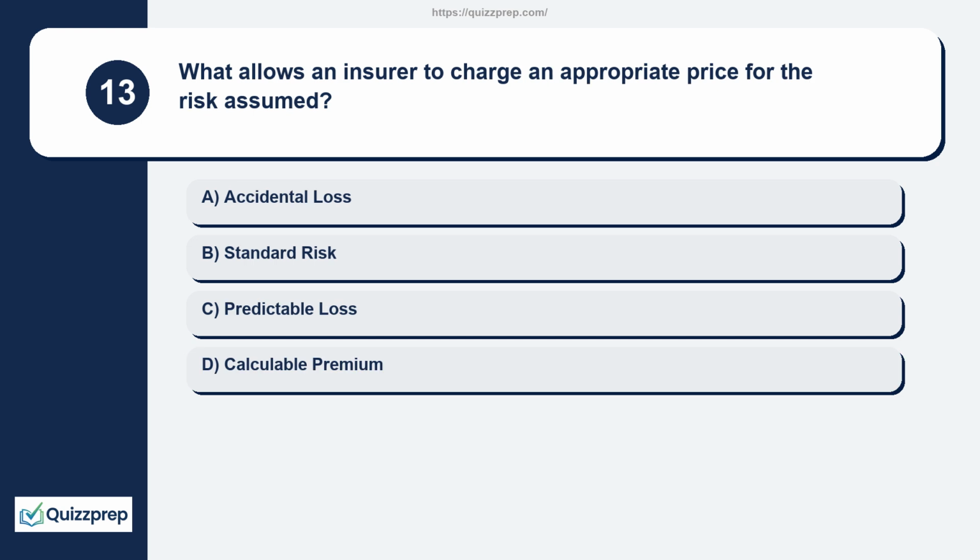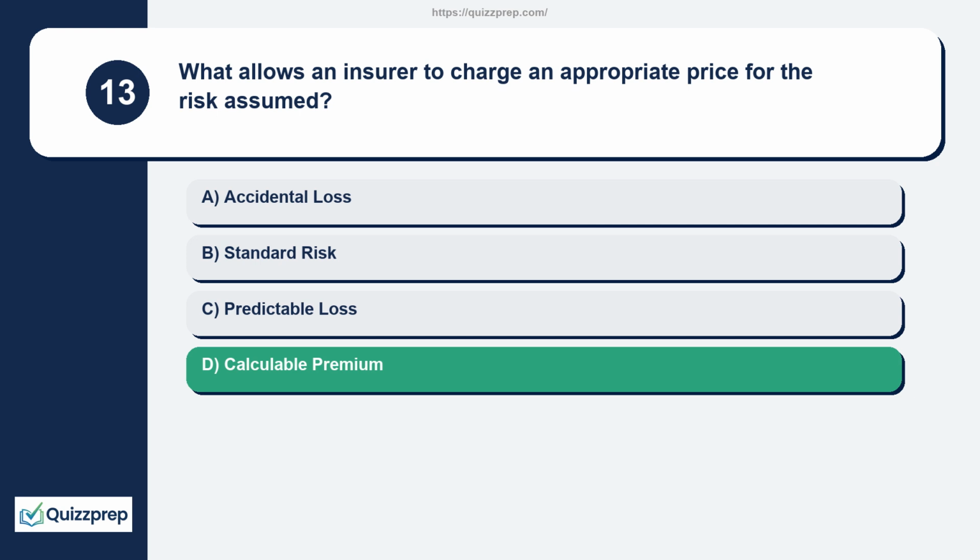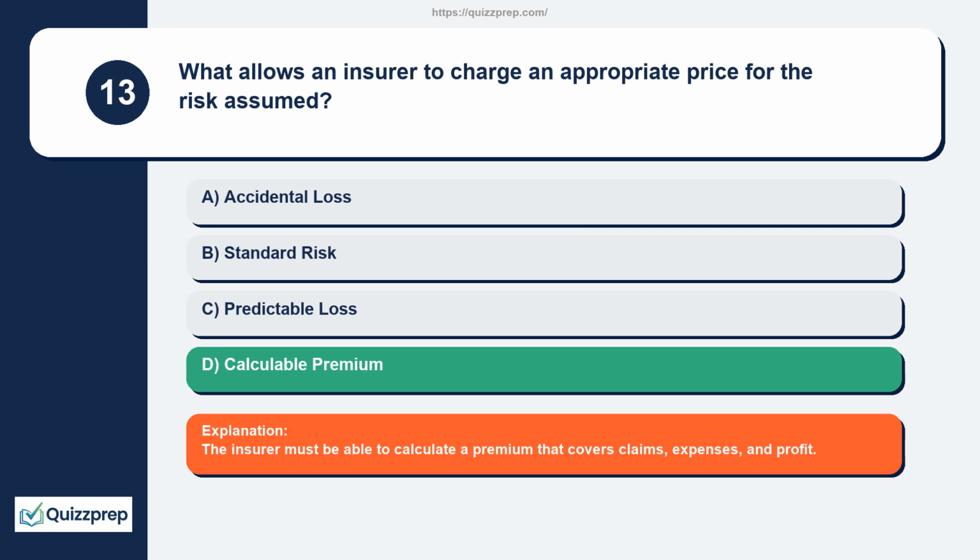Question 13. What allows an insurer to charge an appropriate price for the risk assumed? Accidental loss, standard risk, predictable loss, calculable premium. The insurer must be able to calculate a premium that covers claims, expenses, and profit.